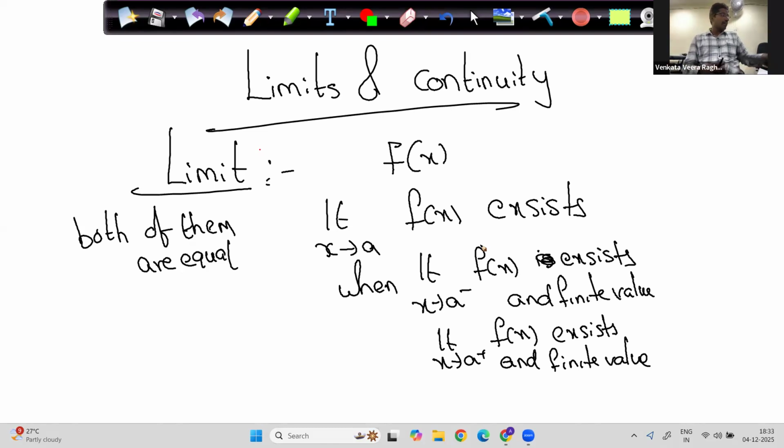Limit x tends to a of f of x exists when limit x tends to a minus of f of x exists and is a finite value, limit x tends to a plus exists and is a finite value, and both of them are equal.